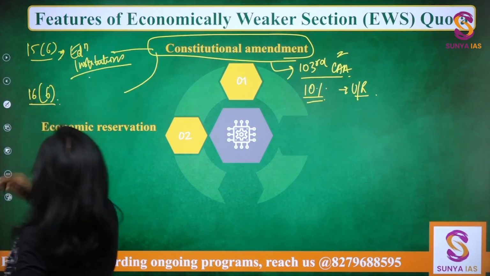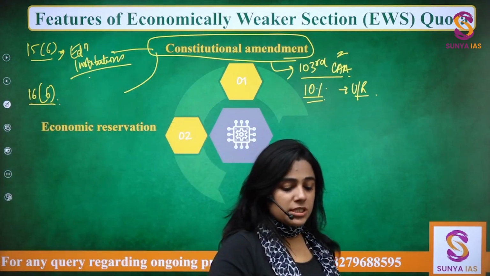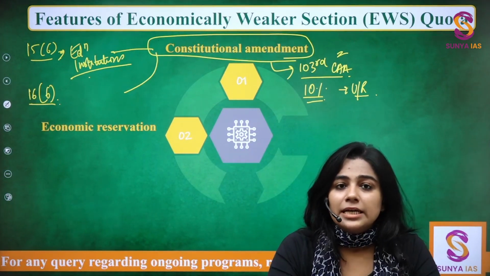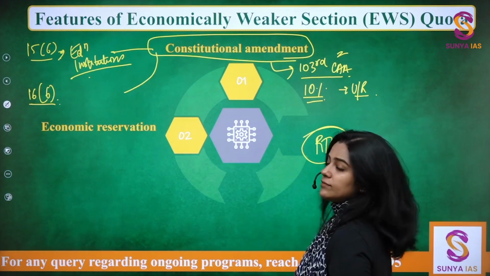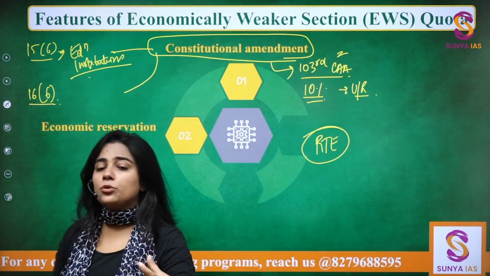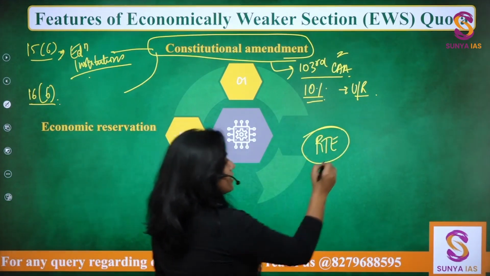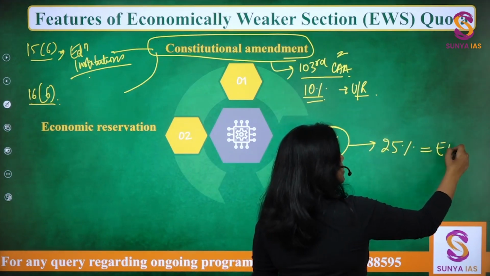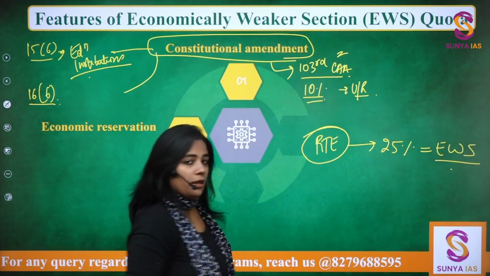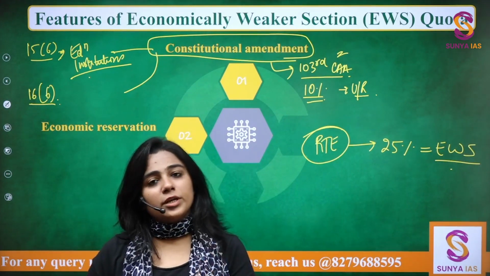Now please understand, this is public educational institutions. Please understand here that under right to education, some people have this doubt, that under right to education, there is already 25% reservation for the EWS category, right? Under right to education, there is already 25% reservation.